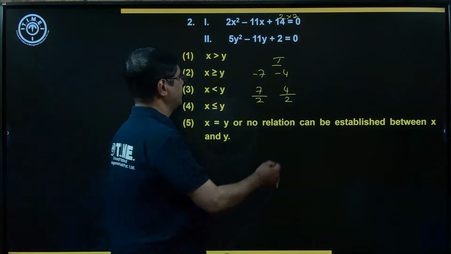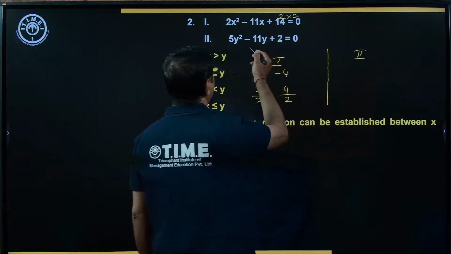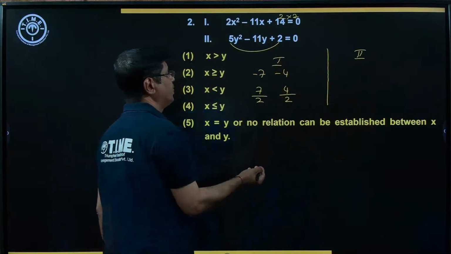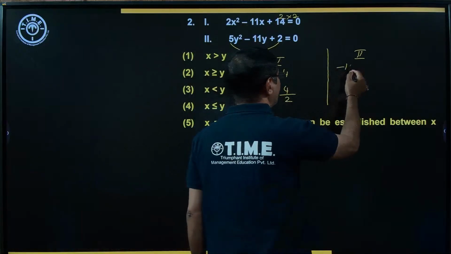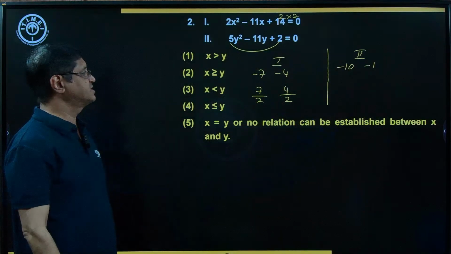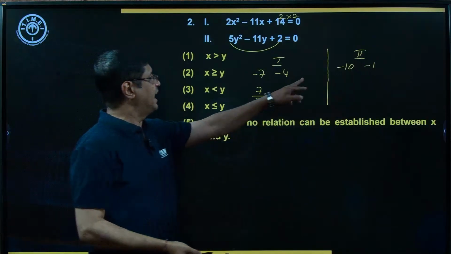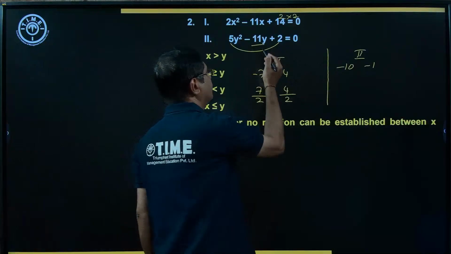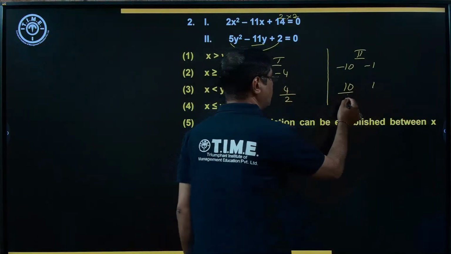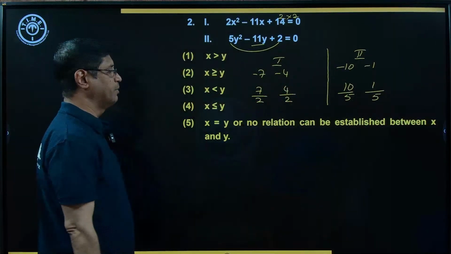Now look at the second one. This was the first quadratic equation. Here, what is the product? 5 into 2 is equal to 10. Now minus 10 and minus 1 are the factors. Minus 1 and minus 10 give a positive 10 as the product of the two factors. By adding these two, we get the middle term, that is 11y. Now the roots are 10 by 5 and 1 by 5.